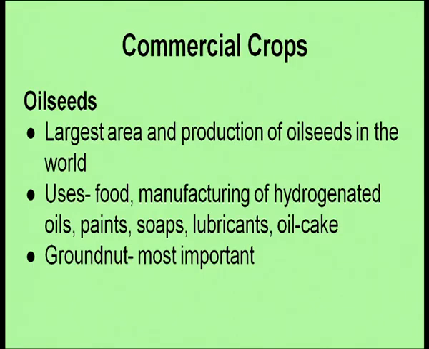So, this is one of the commercial crops, and it comes under the oil seeds, and we extract oil from mustard seeds. India has the largest area and production of oil seeds in the world, and its uses are for food, for manufacturing of hydrogenated oils, paints, soaps, etc. Groundnut is one of the most important commercial crop, oil seed apart from mustard.